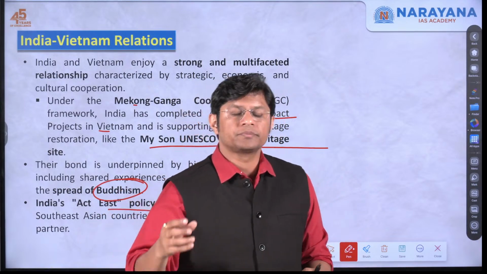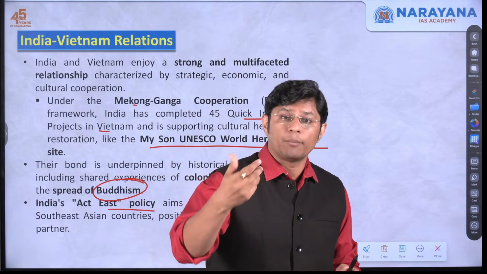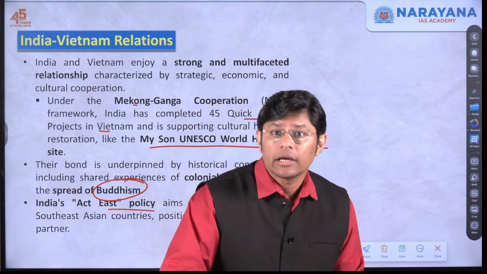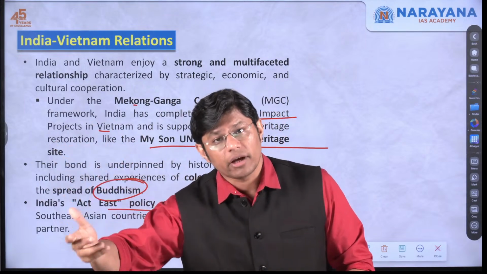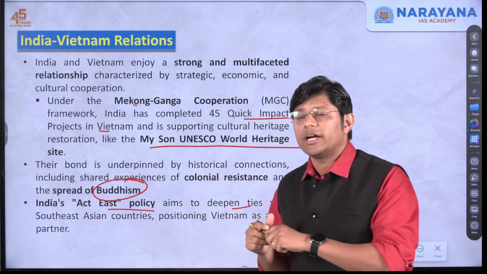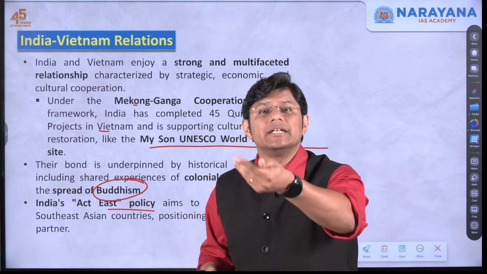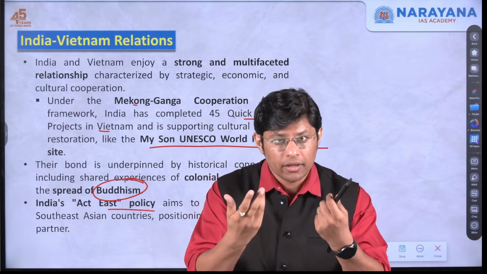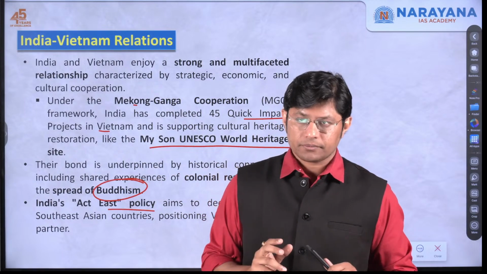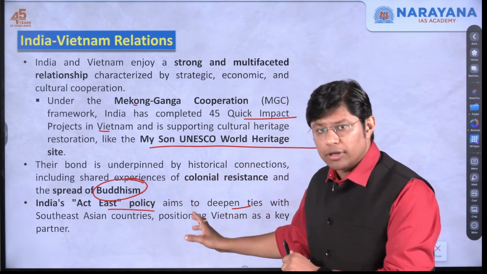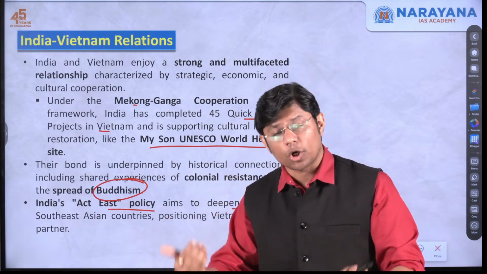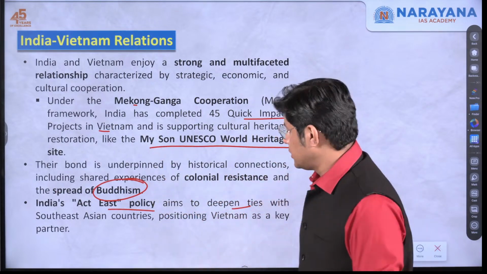For example, Vietnam, Laos, Cambodia, Myanmar, Singapore, Indonesia, Brunei, eastern countries, Japan, Taiwan, South Korea, which means under India's Act East policy, we are trying to integrate with these countries so that there is more trade, more development, more business, more welfare of the people, right? So we are trying to make our relationship strong with the countries that I just mentioned.